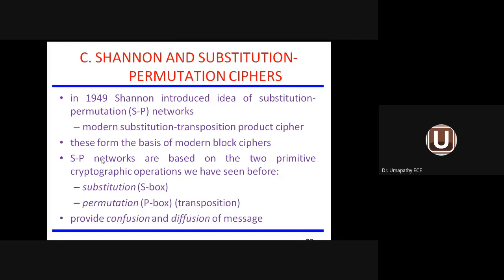The SP network is based upon 2 primitive cryptographic operations: one is substitution, another one is permutation. Permutation means transposition. So what is substitution? Each and every letter will be substituted without changing the order. What is transposition? The order will be changed without changing the content. If both substitution and transposition are involved, it is said to be an SP network. It provides 2 activities: confusion and diffusion of the message. If there is confusion and diffusion, the message cannot be tapped easily by a hacker in the middle of the network.